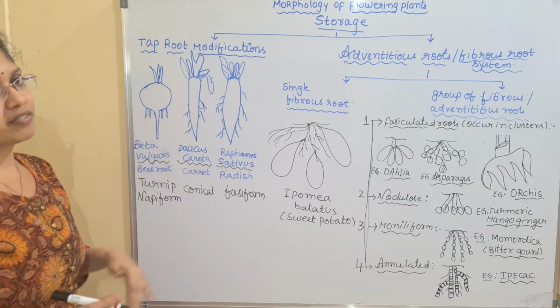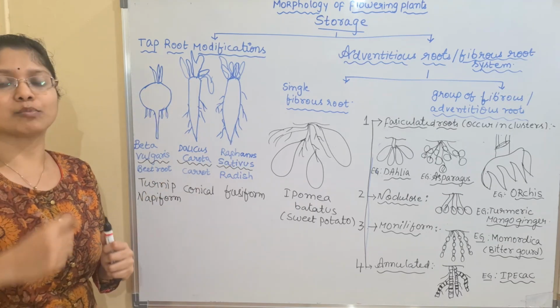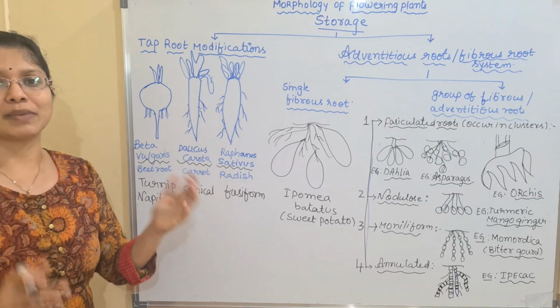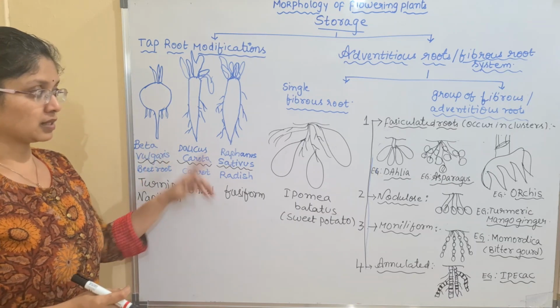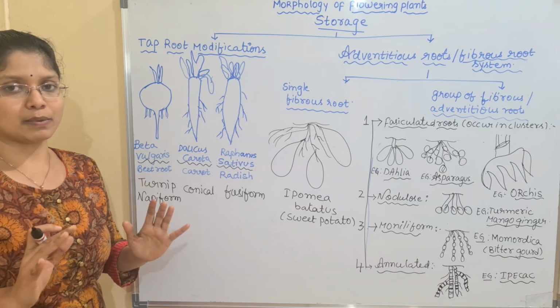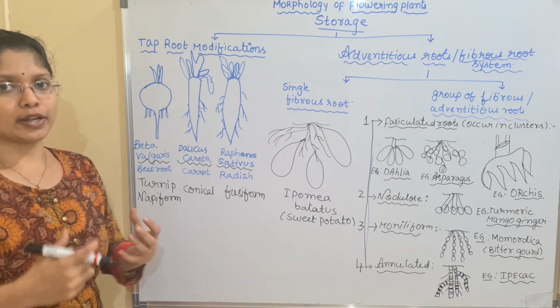Okay, so these are the modified taproots, children, and these are said to be the modified single taproots. Why? Because the single primary root is mainly involved in the storage of the starch. So these are the examples. Never are the rootlets involved in the storage of starch. This you have to remember. The primary root or the primary axis is modified into a storage root.